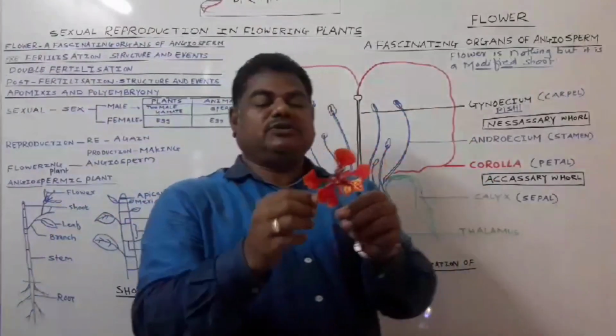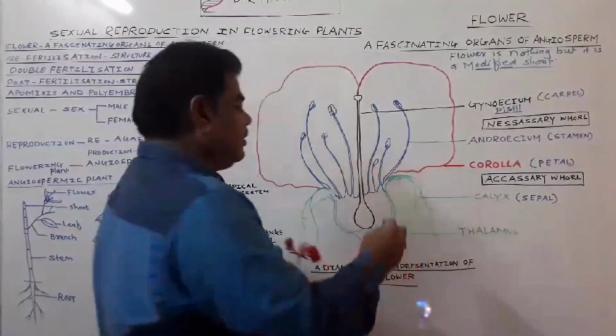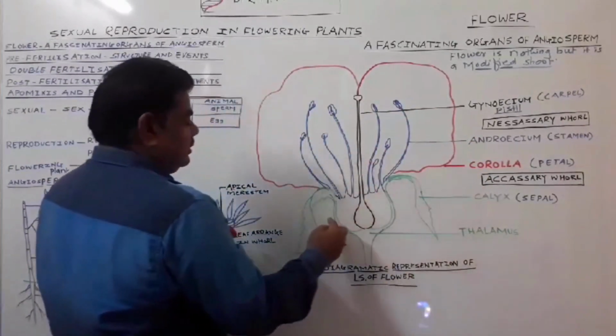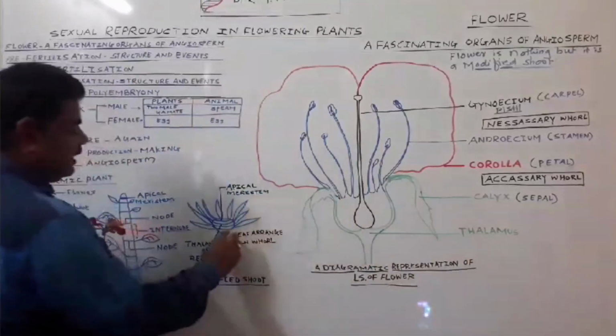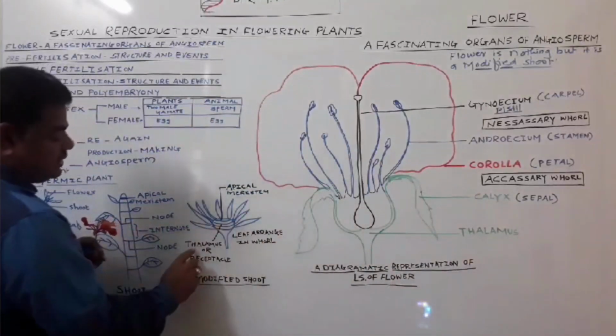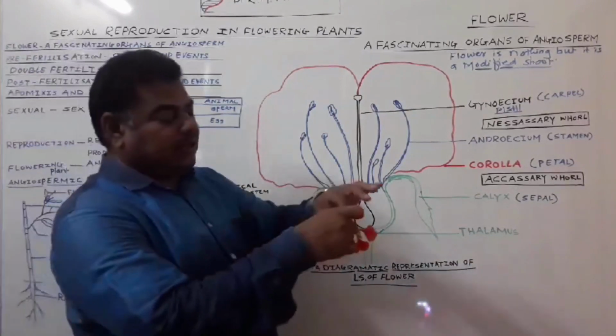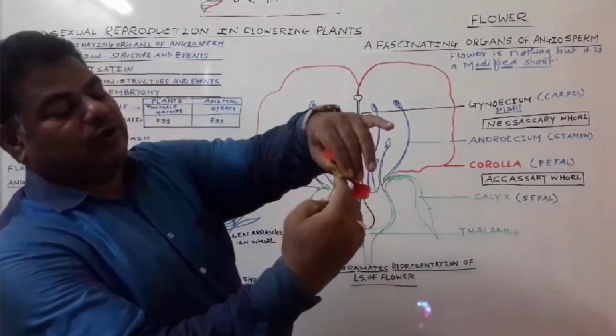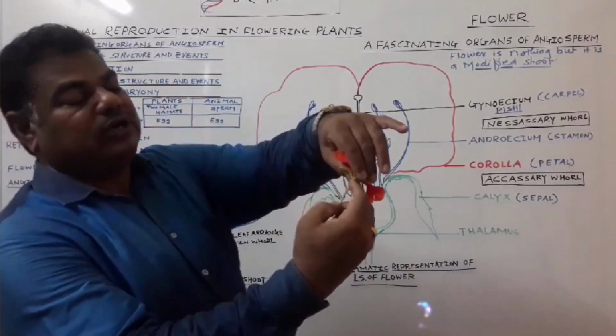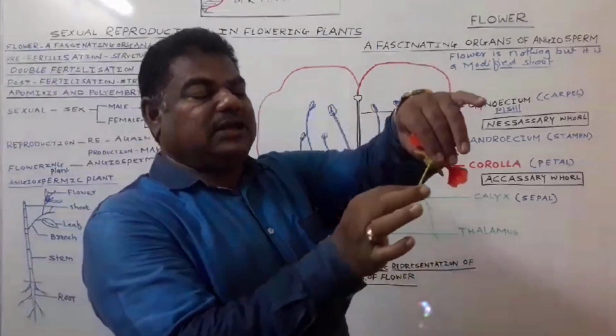So in this flower, all these whorls are arranged on this structure. That structure we call the thalamus, or the receptacle. So this portion is the thalamus, or receptacle, and this one is the pedicel.